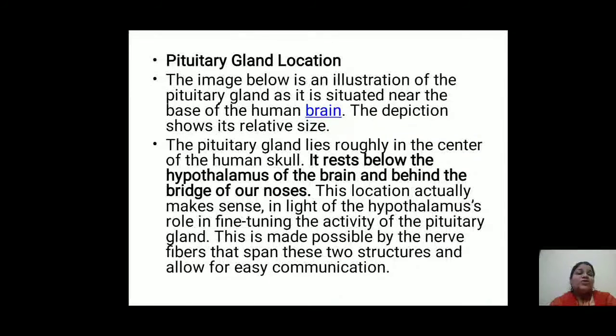This location actually makes sense in light of the hypothalamus's role in fine-tuning the activity of the pituitary gland. This is made possible by the nerve fibers that span these 2 structures and allow for easy communication.